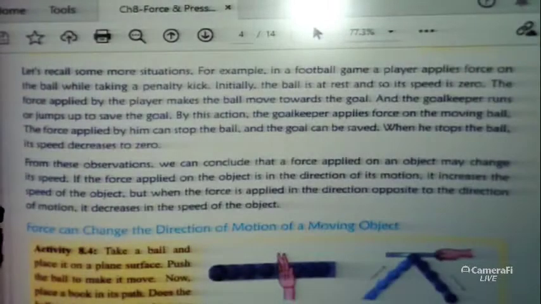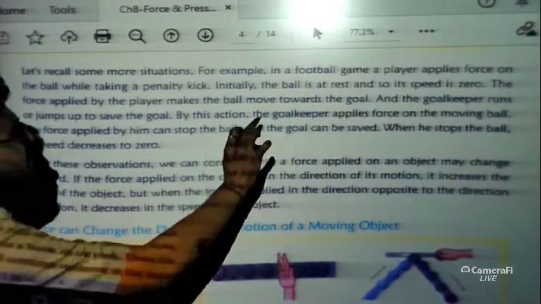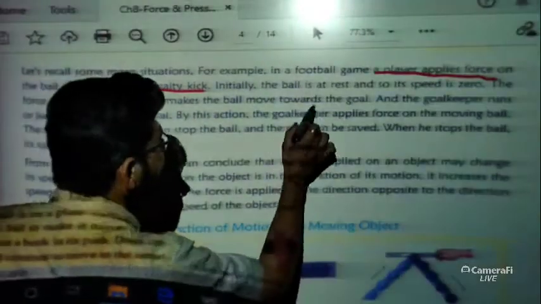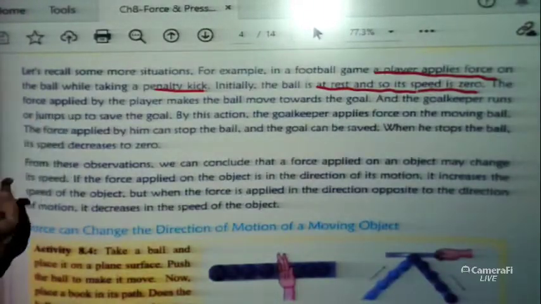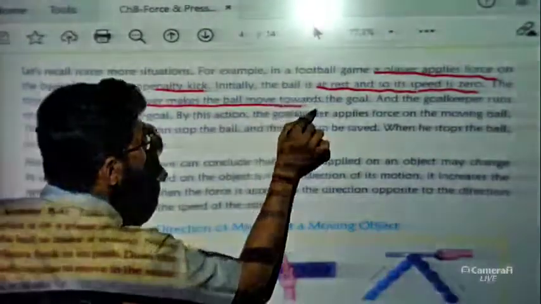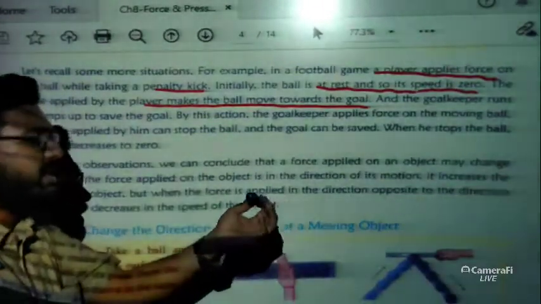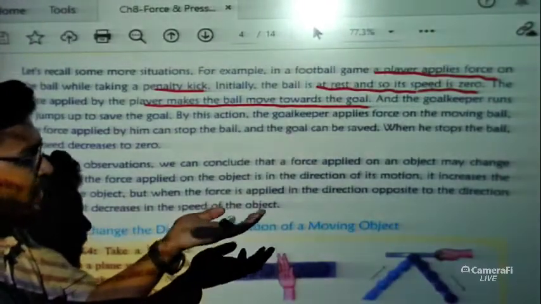Let us recall some more situations. For example, in a football game, a player applies force on the ball while taking a penalty kick. Initially the ball is at rest, so its speed is 0. If the ball is at rest, that means the speed is 0. Now the force applied by the player makes the ball move towards the goal. Same thing, if I hit a pin, what will happen? It will start moving, because I hit the pin, that means I am putting a force on it.